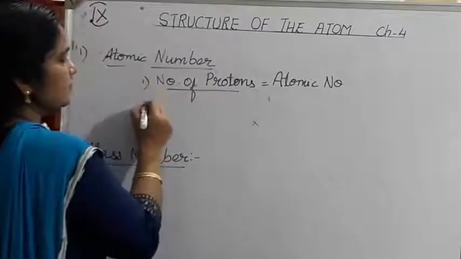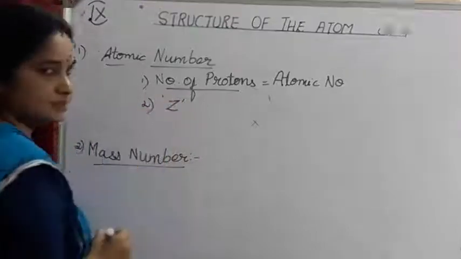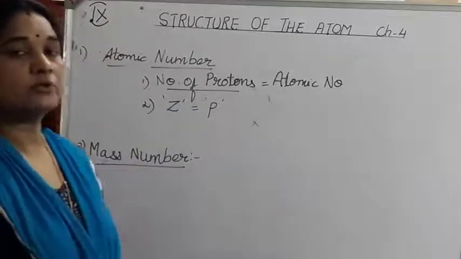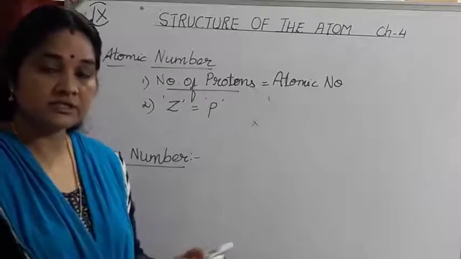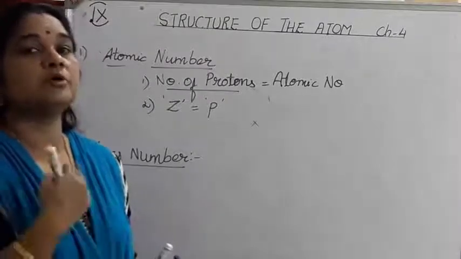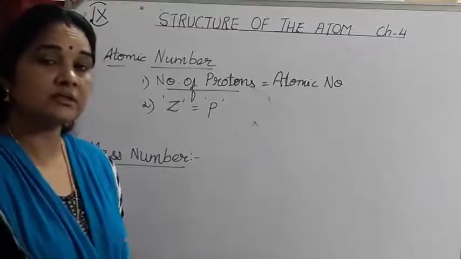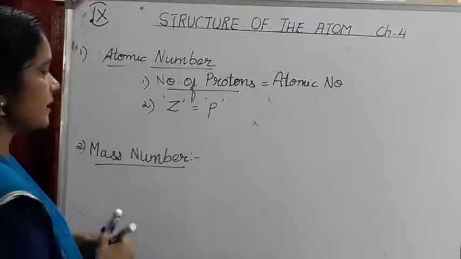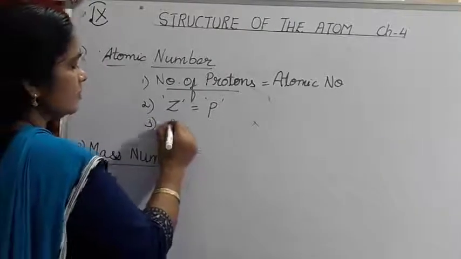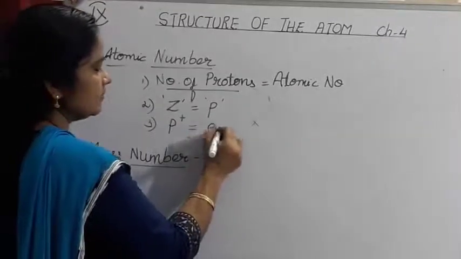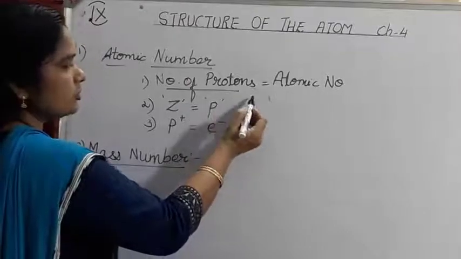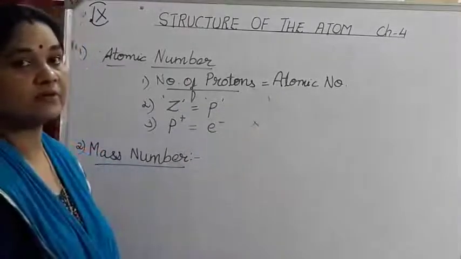It is denoted by the capital letter Z. So Z is equal to the number of protons, which is given by the small letter p. Now you know that an atom is neutral, because the number of positive charges is always equal to the number of negative charges. What are the negatively charged subatomic particles? They are electrons. Protons are positively charged. So in an atom, the number of positive charges, that is protons, will be equal to the number of electrons. So atomic number is equal to the number of protons, which is also equal to the number of electrons.